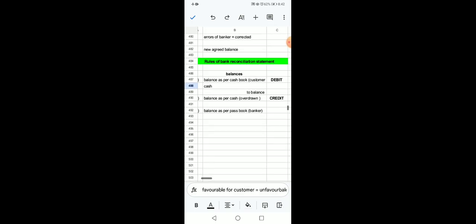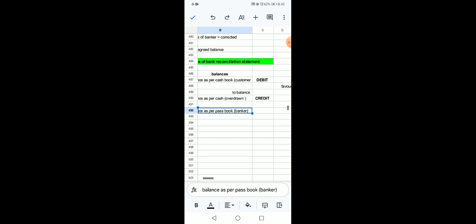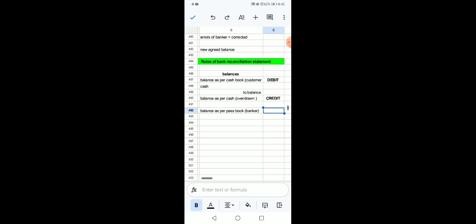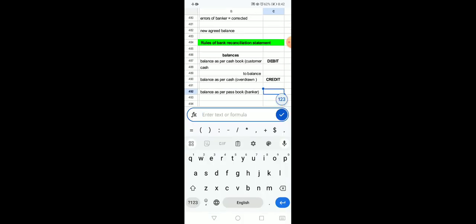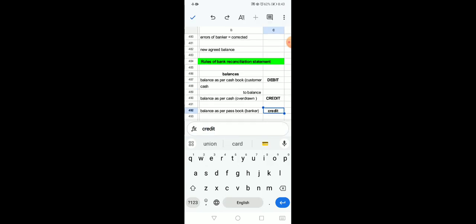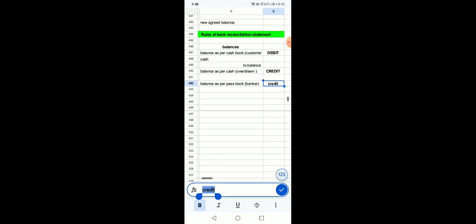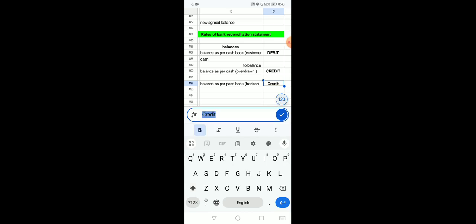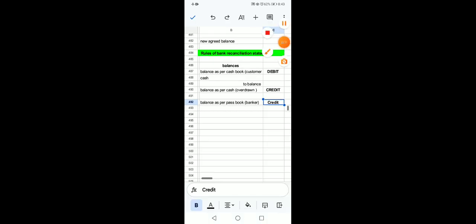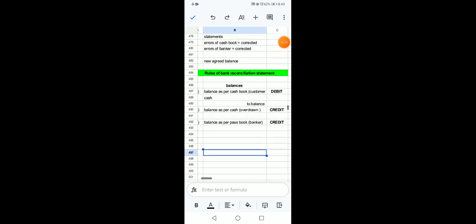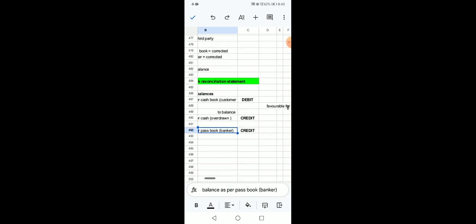At the same time, just consider it, if the cash balance is favorable, then the same balance when it appears in the passbook will be unfavorable. It means if the cash book balance is debit, then the passbook balance would be credit. Okay, so the third rule you have understood is what? If the balance is shown as per passbook, that balance would be credited.